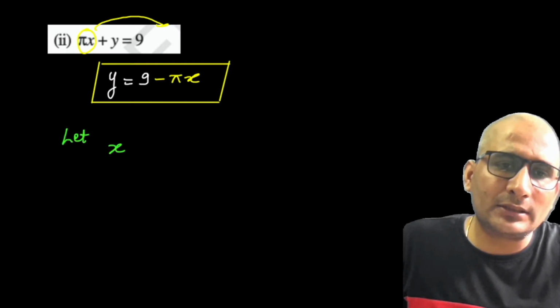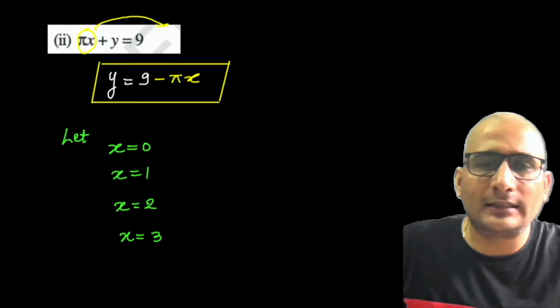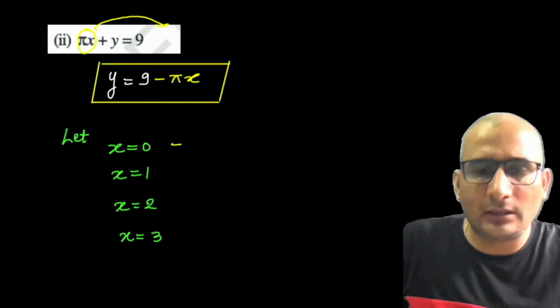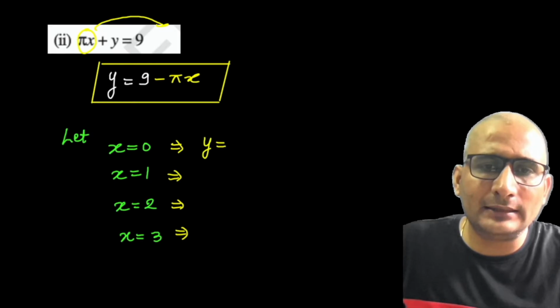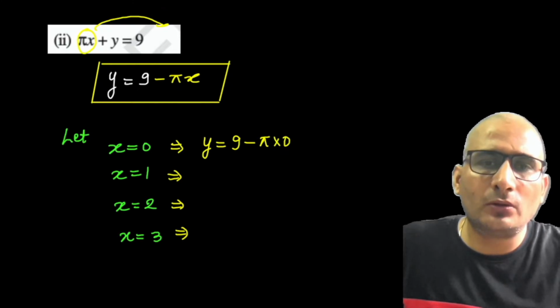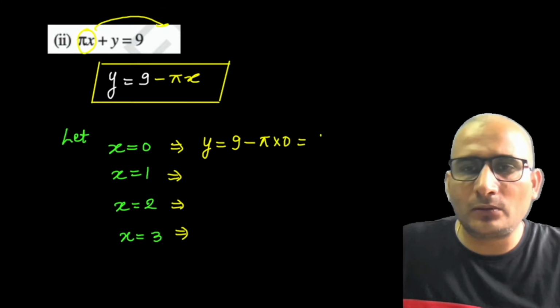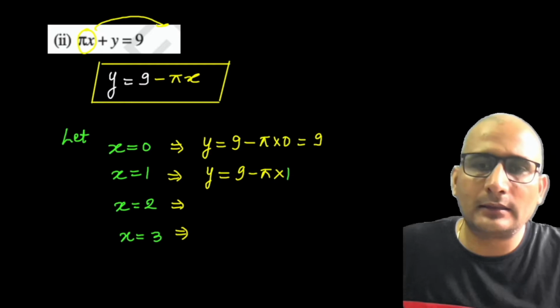लेट कर लेता हूं x की 4 वैल्यूज, 4 सॉल्यूशन फाइंड करने. 0 ले लेता हूं, 1 ले लेता हूं, 2 ले लेता हूं, 3, लाइक दिस. Now I need to find out the value of y in each and every case. So if x is 0, the value of y is 9 minus pi into 0, is equal to 9. Here it is, y is equal to 9 minus pi into 1, is equal to 9 minus pi.